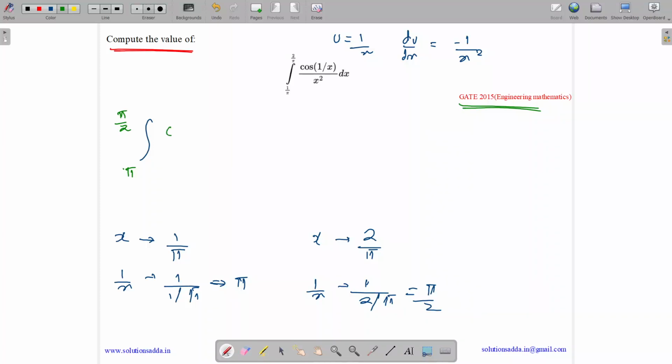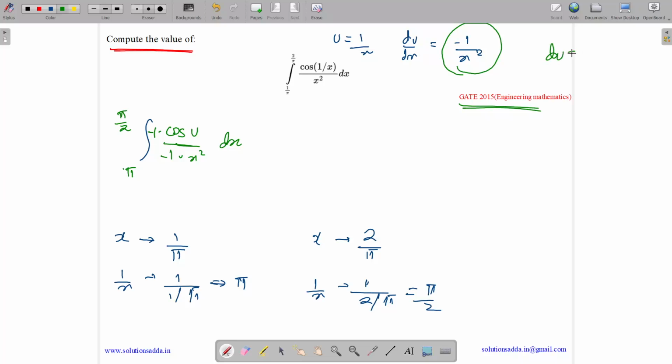Cos 1 by x is cos u, and multiplying minus on both the sides, let us see. If we do minus 1 on numerator and denominator, then it becomes minus 1 into x square dx. Now you can write minus 1 by x square.